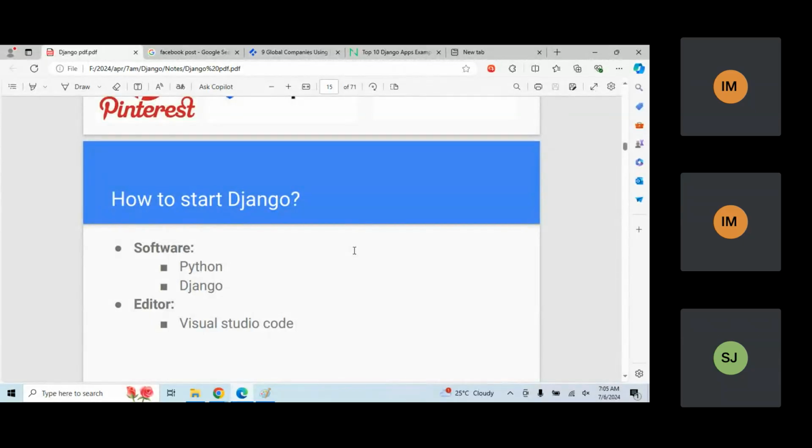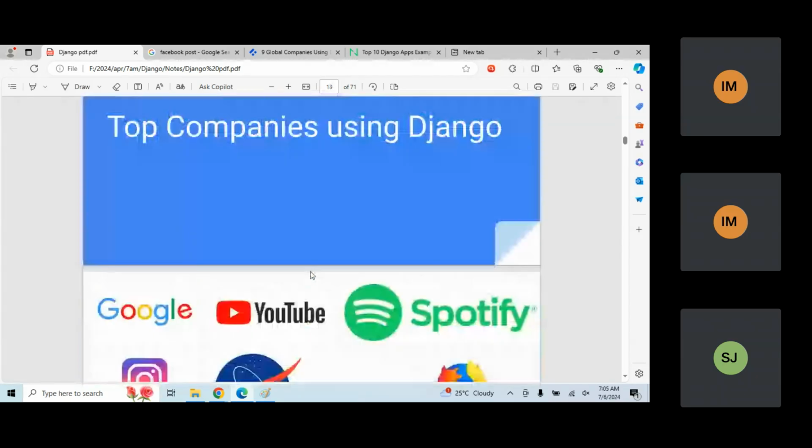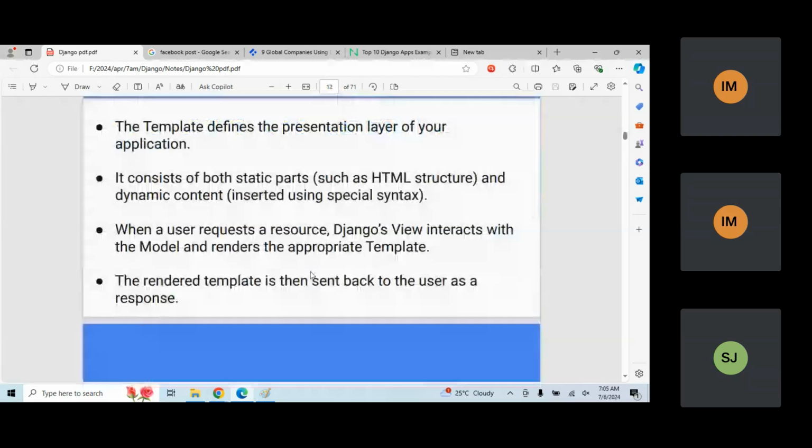In the next class we are going to understand the architecture, the design pattern, how I can work with Django, how I can start a Django project, what software is required, what editors are required, and what commands are required. We will cover all of this in the next class.